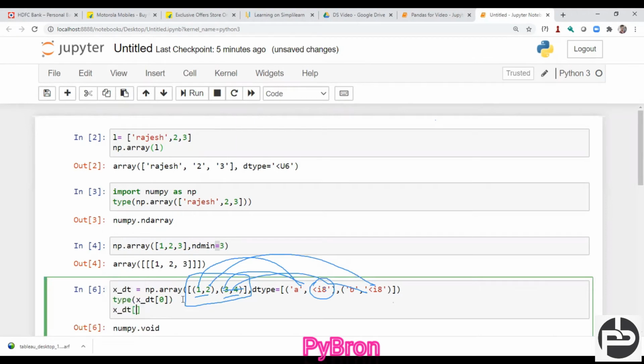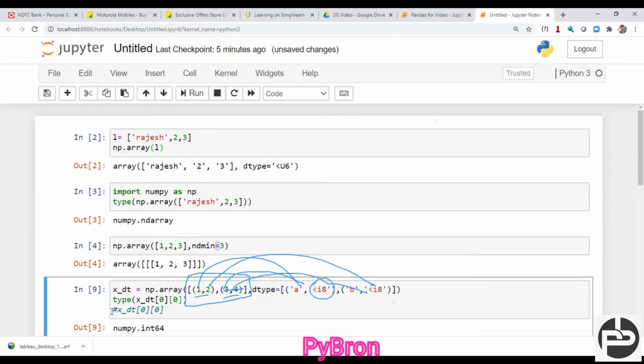xdt, and here I'm passing 0, whether I am able to, yes, 1 comma 2. And if I want only 1, what I can do, I can pass 0, so I'm getting 1, and I want to check the data type. So I call the type function, and on top of that I pass this xdt 0 0. Okay, so what is the data type we are getting by default?